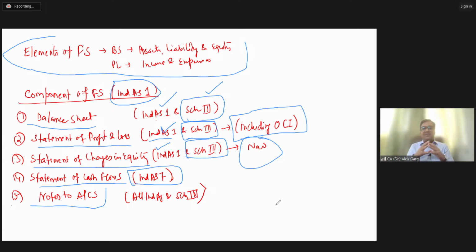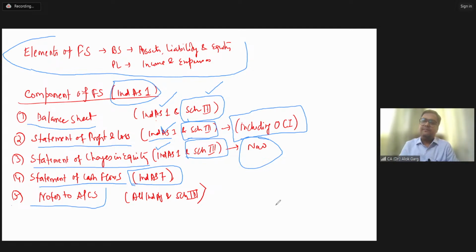So friends, this actuarial disclosure, which is part of your notes to accounts, is not given in your Schedule 3 form. It is given in Ind AS 19, which is your employee benefits.